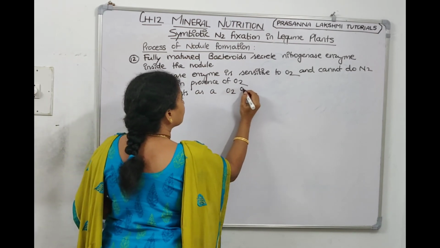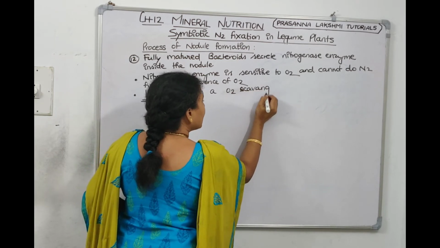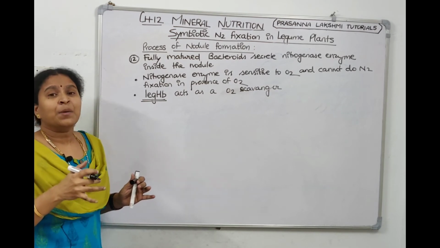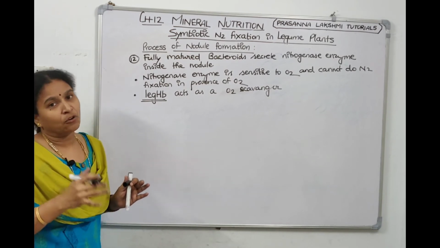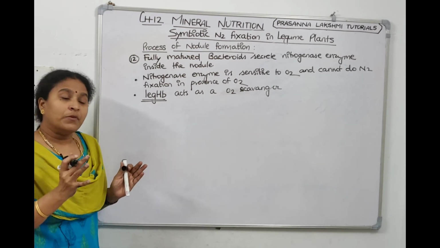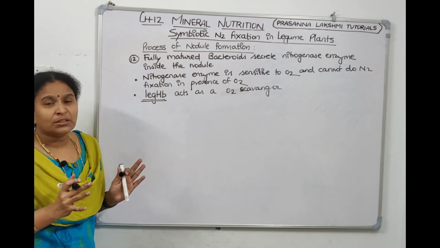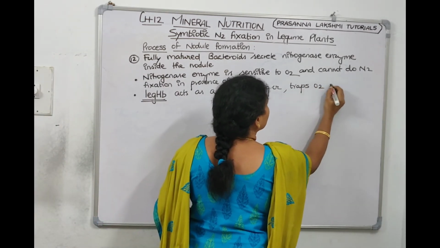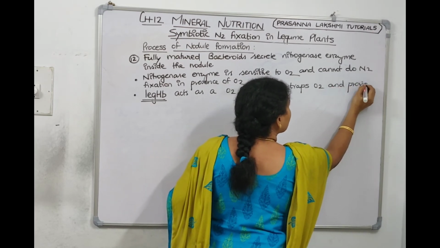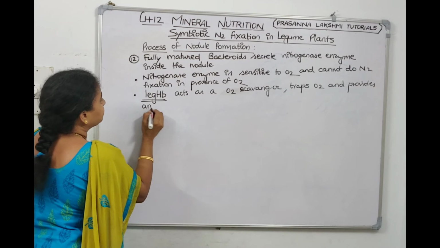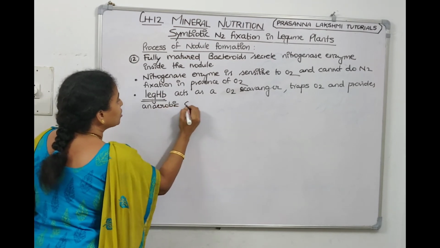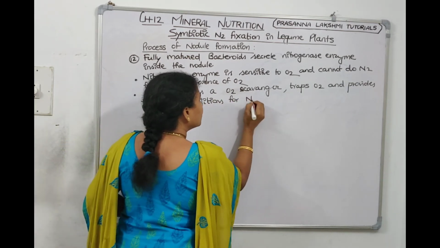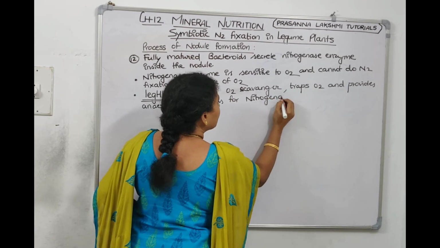We will write: leg hemoglobin acts as an oxygen scavenger. It traps the oxygen and provides anaerobic conditions for the nitrogenase activity. Leg hemoglobin, which is present inside the nodule, acts as an oxygen scavenger. It traps and holds the oxygen, and it provides anaerobic conditions for the enzyme to do its function for nitrogenase activity.